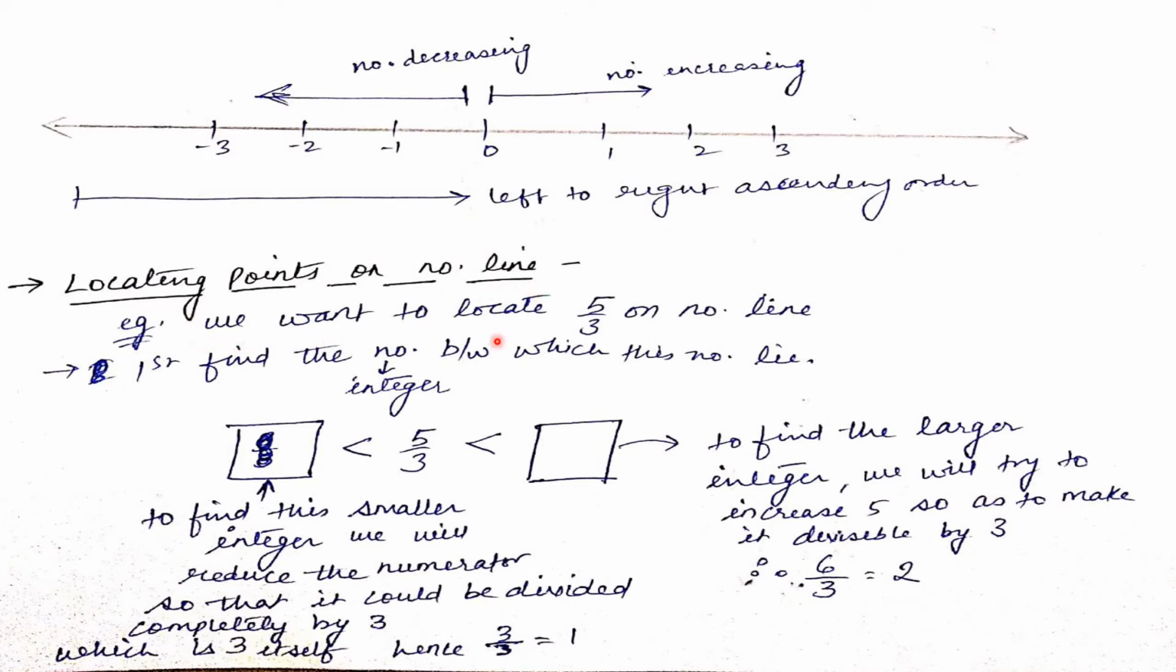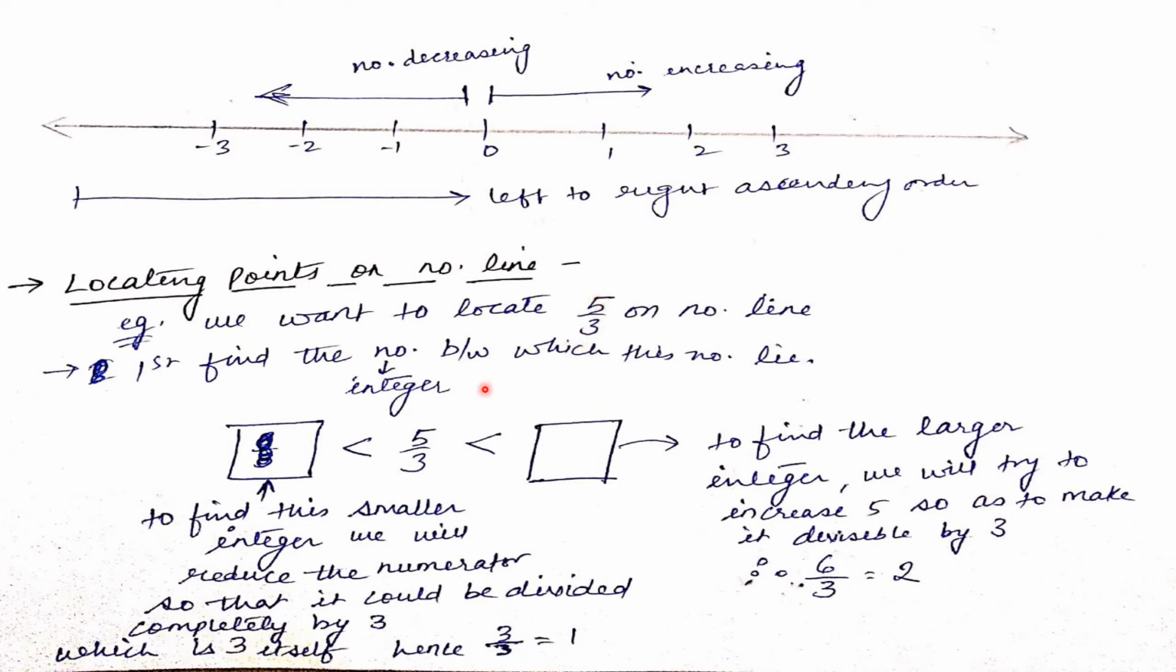Suppose we want to locate 5 upon 3 on the number line. How to do it? Let's see. First, find the integers between which this number lies. So first of all, we need to understand which two integers are greater than and less than this number 5 by 3, because then it will be easy for us to locate it. Just by looking at it you can't guess where it will lie.